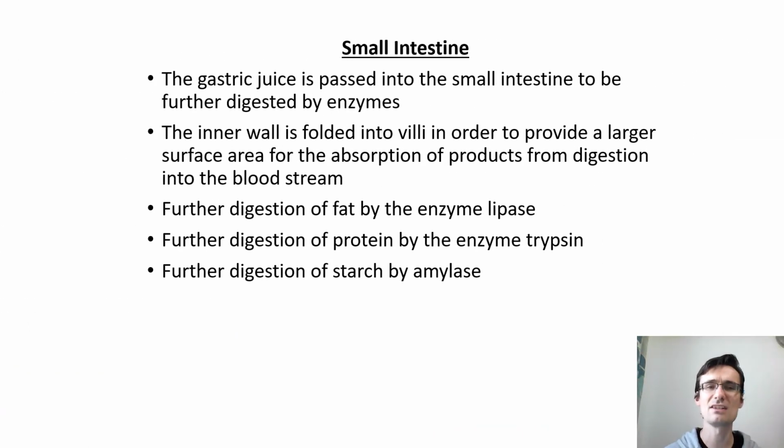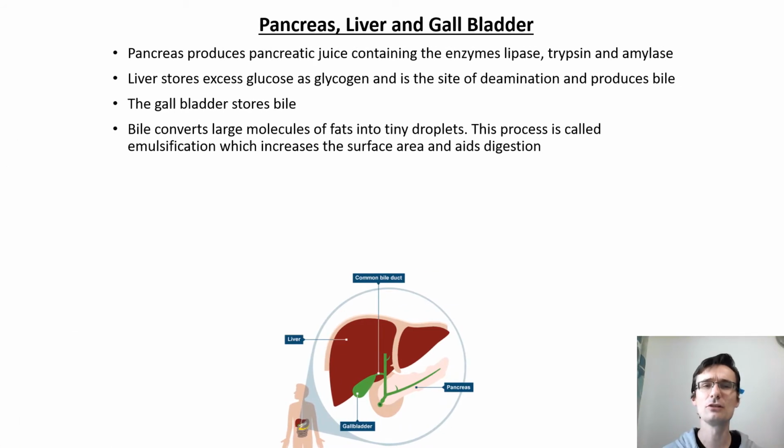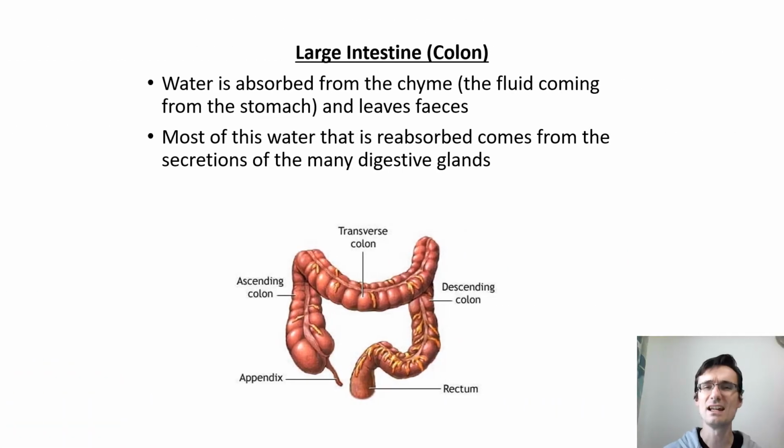And your small intestines is a long tube where all the absorption happens, but also enzymes are involved in digestion, like lipase. Sorry, lipase is the enzyme that digests lipids. Then the pancreas, your liver, and the gallbladder. The liver and gallbladder produce bile salts that emulsify the fat, and the pancreas produces all the enzymes we're going to talk about: lipase, trypsin, which is a type of protease, and amylase. And the liver stores excess glucose as glycogen, and is also the site of deamination of excess amino acids. The liver has an essential job.